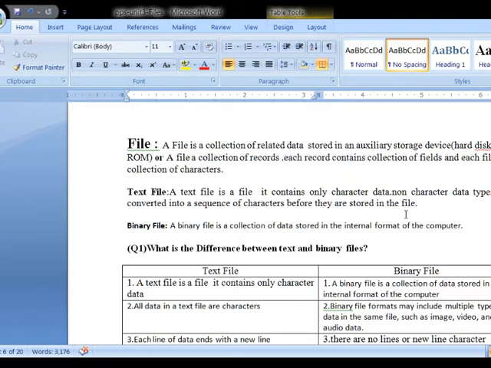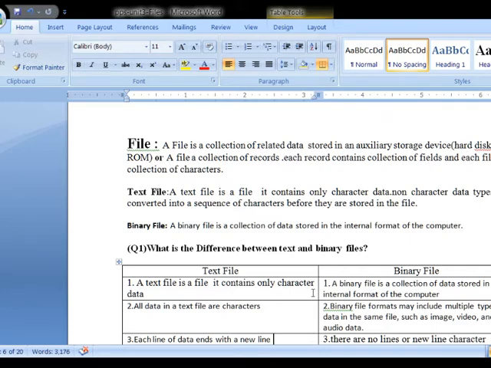Now we have two types of files. One is a text file and another is a binary file. What is a text file? A text file is a file that contains only character data. Non-character data types are converted into a sequence of characters before they are stored in the file. So a text file contains only character data. Coming to the binary file, a binary file is a collection of data stored in the internal format of the computer. That is, the data in the binary file is in the form of zeros and ones.